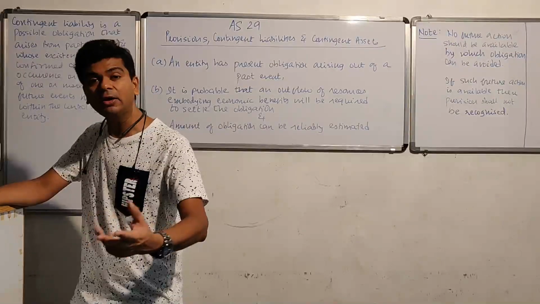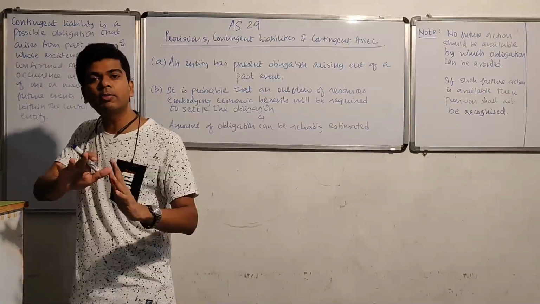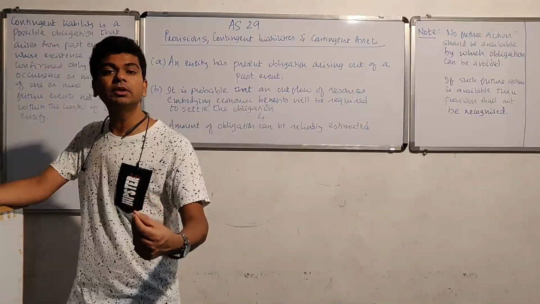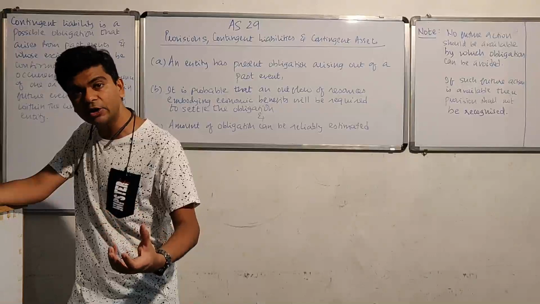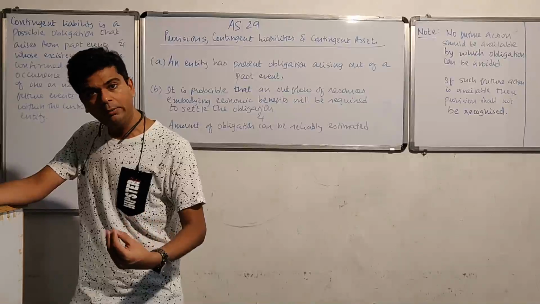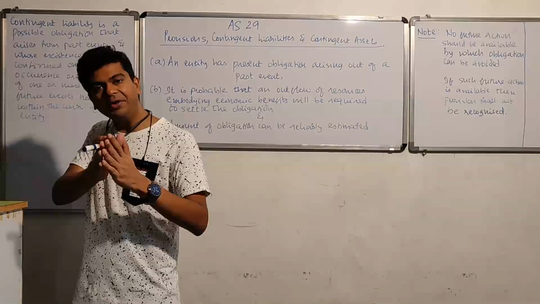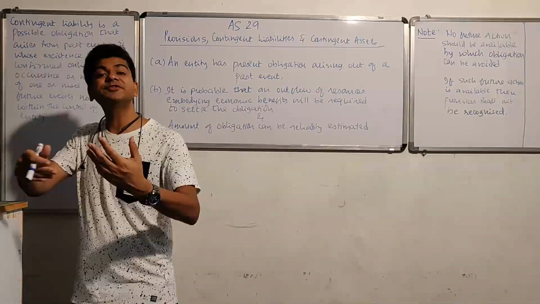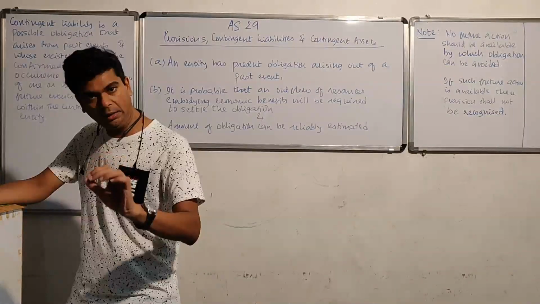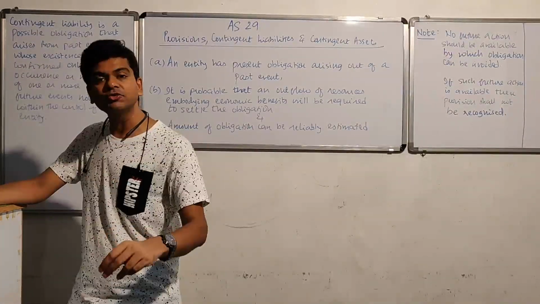So let us say you are selling a particular product, the product is developing some manufacturing defect, I can return that product back to the manufacturer. The manufacturer will incur the repair expenses, will repair that product and give it back to me. If the manufacturing defect is very severe, quite possible that the manufacturer may even replace that product and give me a new product. So you are selling on warranty basis. Now, what percentage of your products will become defective? What will be the amount of products that will be returned back? What will be the amount of repair expense that I'll have to incur? All these answers will be available in future. But I cannot finalize my books till I have not recognized some provision with respect to the same.